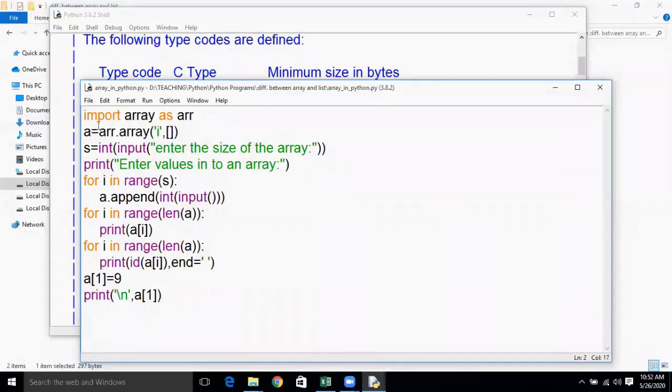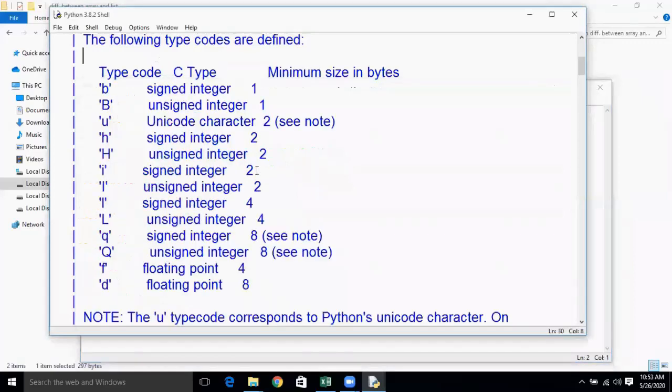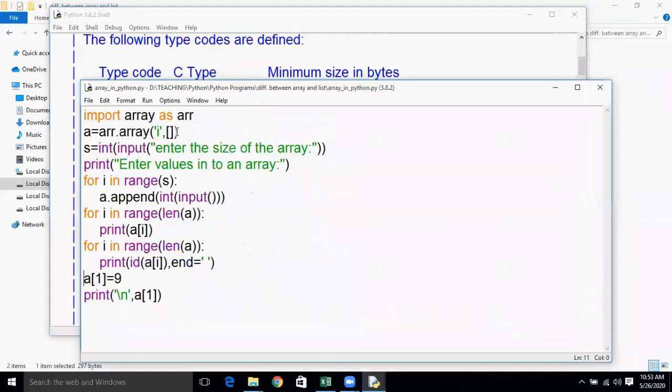Initially A has no values, but it is able to store only integer values, and each integer is stored in only 2 bytes.